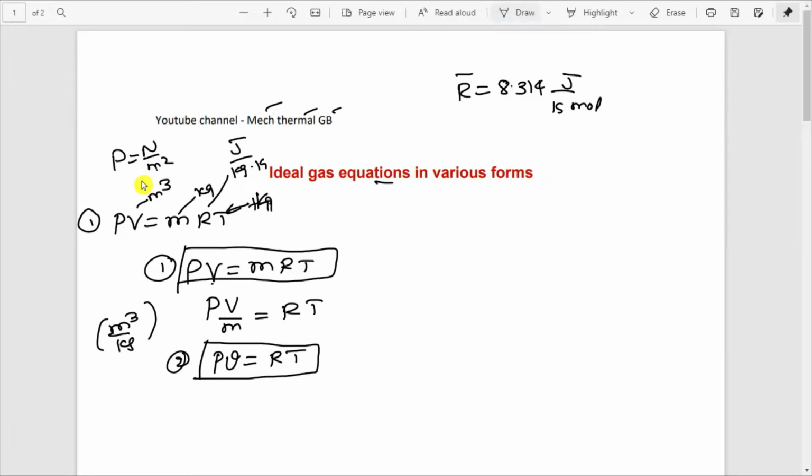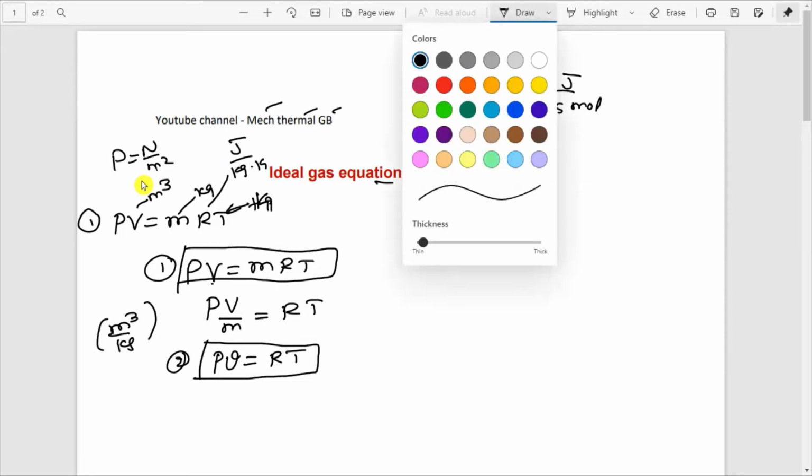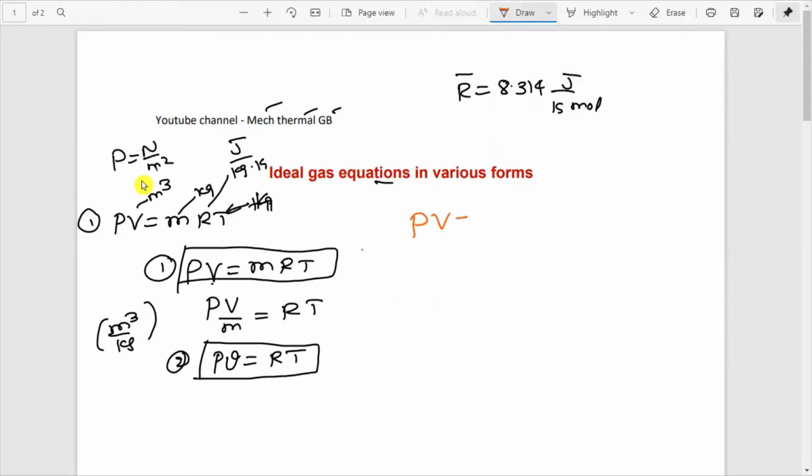So we'll consider one more equation. I will write again PV is equal to mRT, the basic form; always write the same equation everywhere. Now specific volume v is equal to 1 by rho, the reciprocal of density is specific volume.